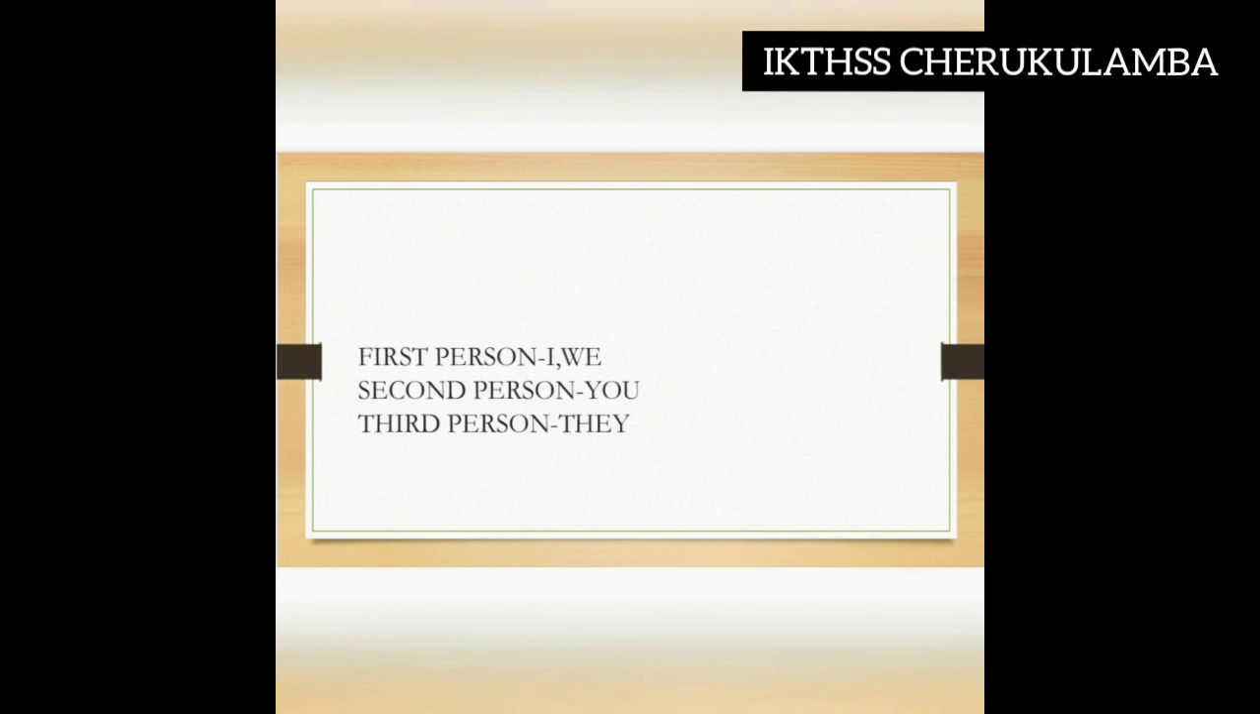Next, they are playing. I'm telling you, they are playing. So, I'm talking about whom? They. So, they is the third person. നമ്മൾ ആരെക്കുറിച്ചാണ് പറയുന്നത്? അതാണ് third person. Is it clear? First person, second person and third person. Okay.